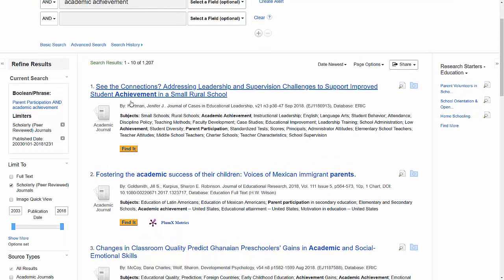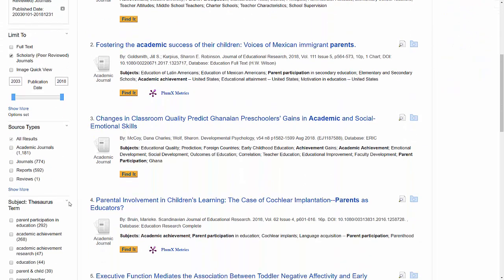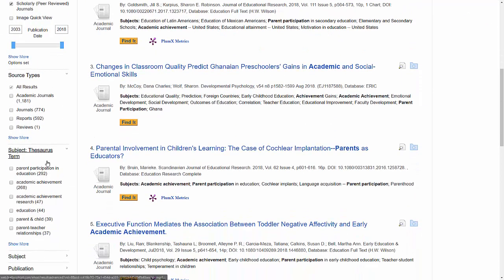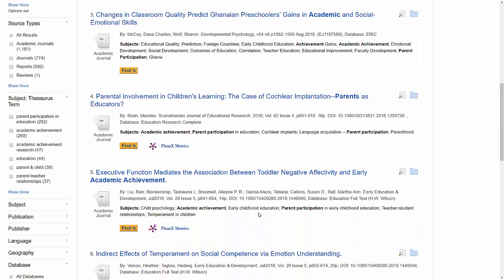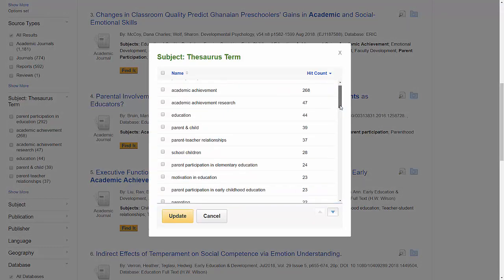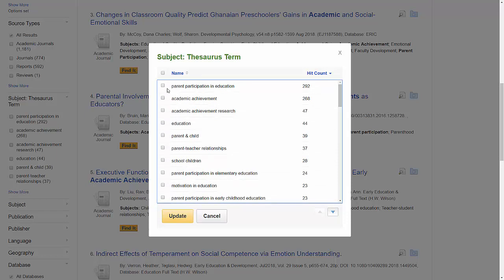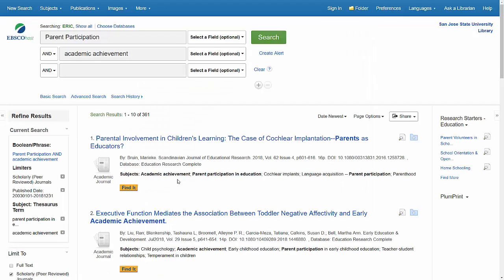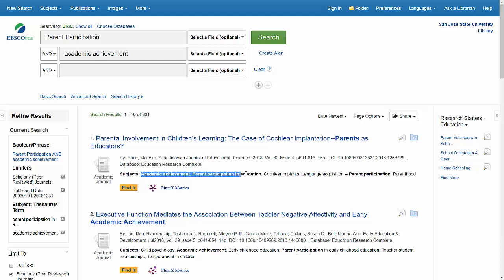Still quite a bit, but I'm going to do it again, and I'm going to look to see what's showing up in all these subject terms, because there's so much stuff going on. I'm going to click on Show More. Now you have a quick rundown of all of the core ideas that are popping up within this list. I'm going to zero in on parent participation and academic achievement. Click Update. I'm going to pull out the articles that are just focused on that, where those terms are showing up in these subject filters down here.